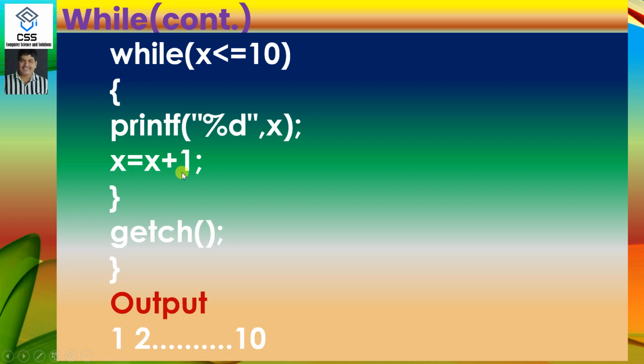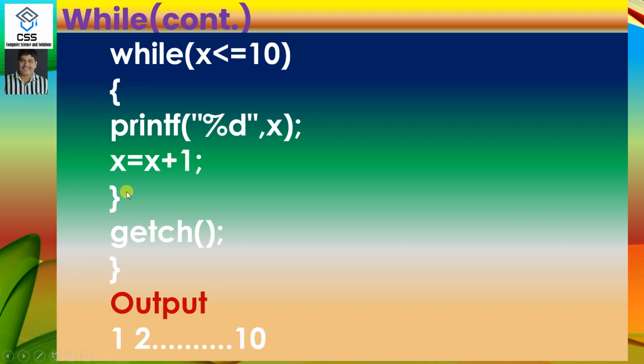x is incremented by 1 and becomes 2. Again it will go here. 2 less than or equal to 10, yes, 2 is displayed. x is incremented by 1, it will become 3. Like this it will continue till 10. When it is 11, is 11 less than or equal to 10? No, it will come out of the loop. If it were up to 1000, only the 10 value would be changed to 1000.